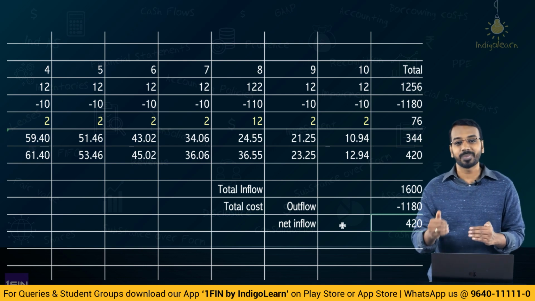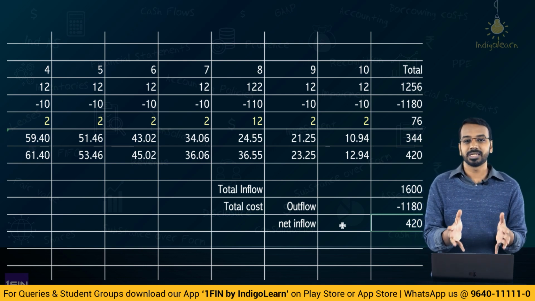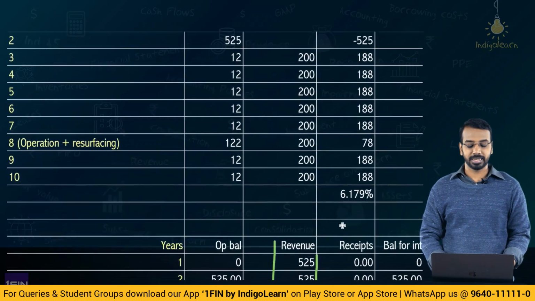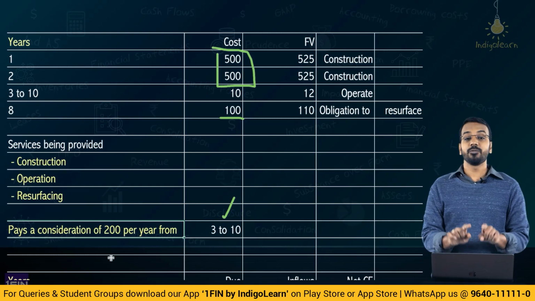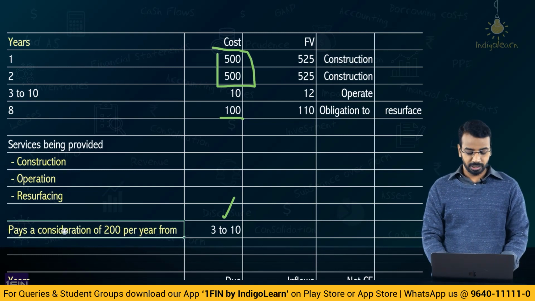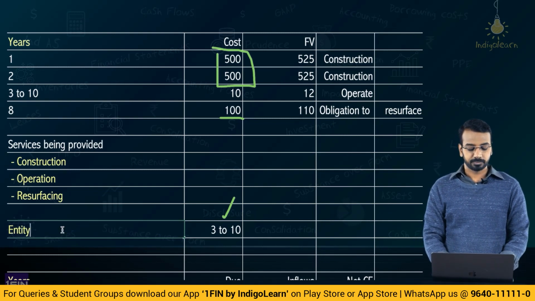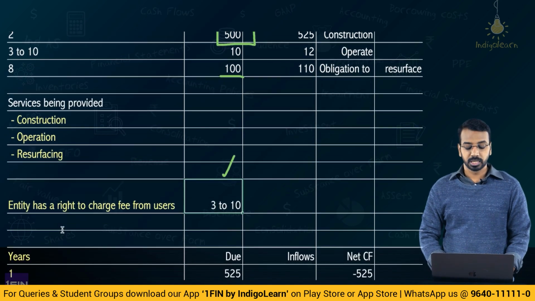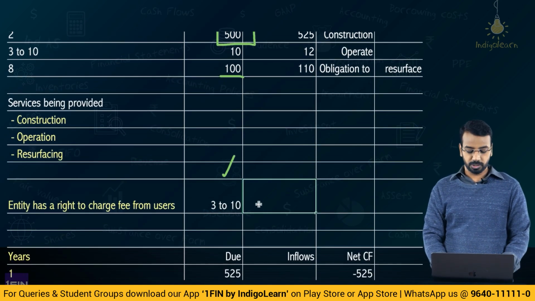Let us see what will be the impact on the profit and how we will present different items in that situation. Okay. So, I am changing this example slightly. Consideration now is not paid by the grantor. Here I am making a change. The entity has a right to charge fee from users. Now, when will the fee be charged from users? Fee will be charged from the users based on usage, okay, based on usage.